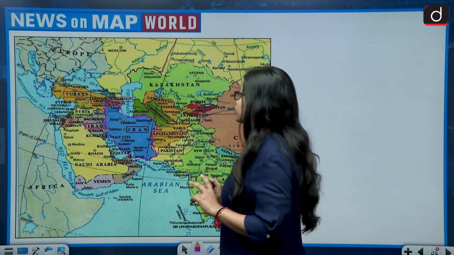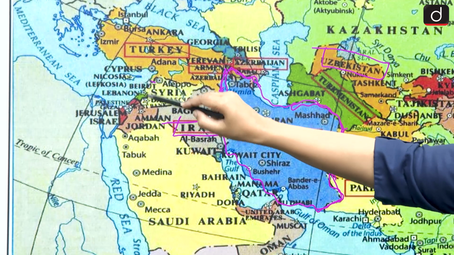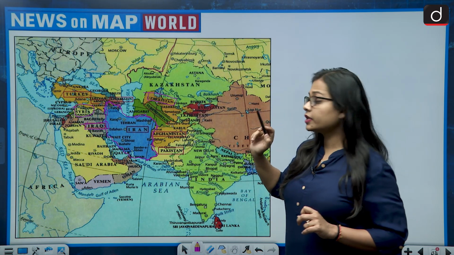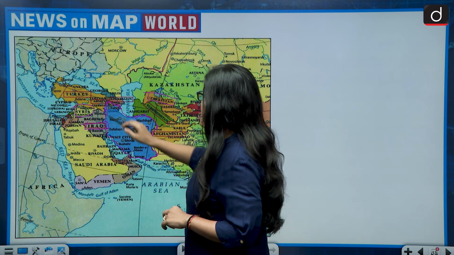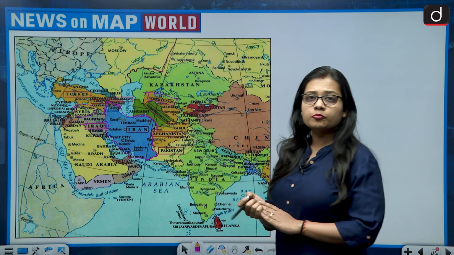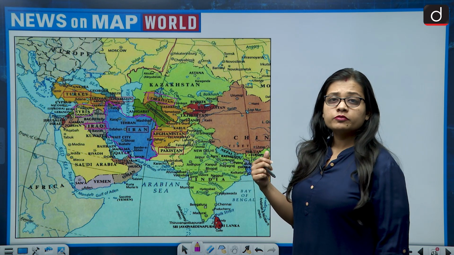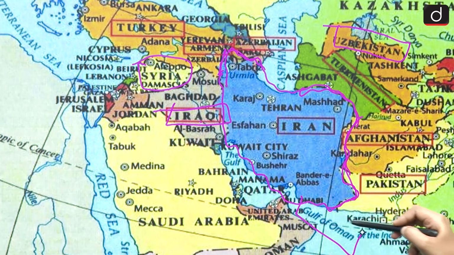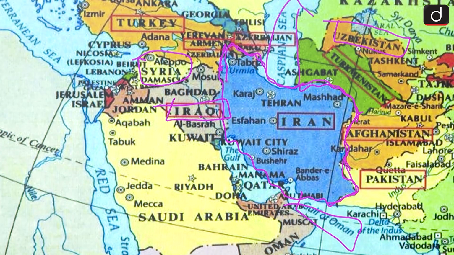So the countries with which it is not touching its border is, first is Uzbekistan, second is Syria. As for Uzbekistan, Turkmenistan is coming in between, and with Syria, Iraq and Armenia is covering the border. And if we talk about the water body with which Iran shares its border, then that is the Persian Gulf on the south and the Caspian Sea on the north.